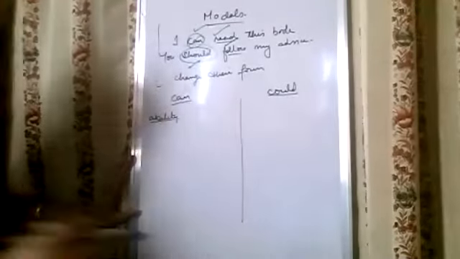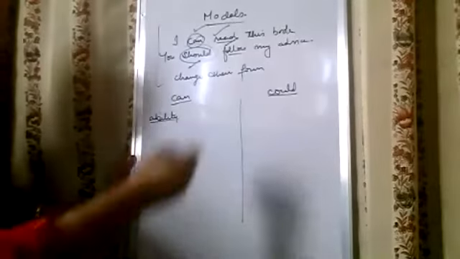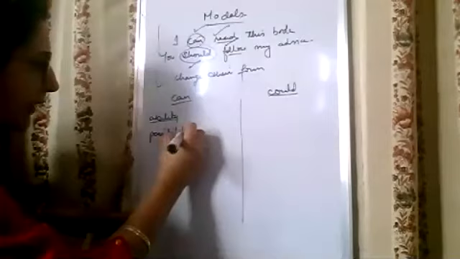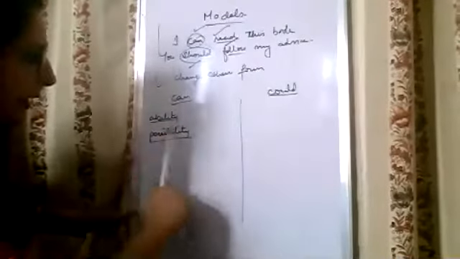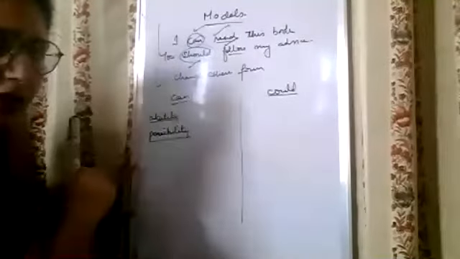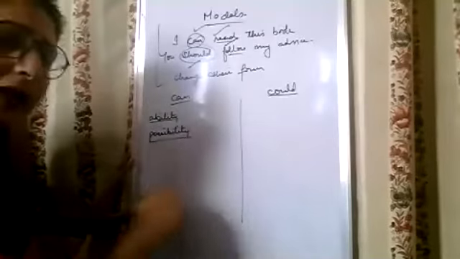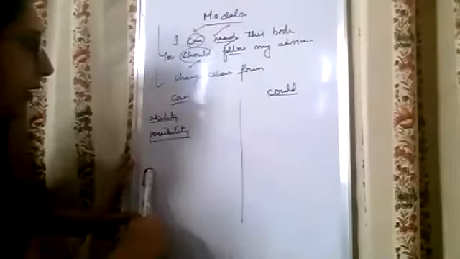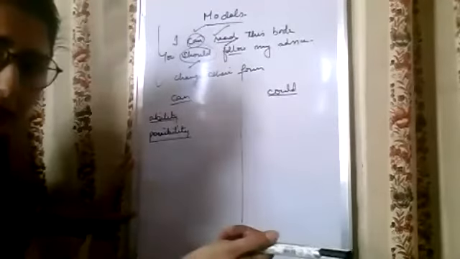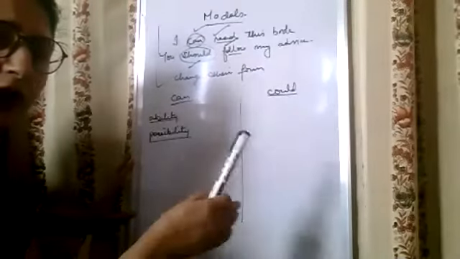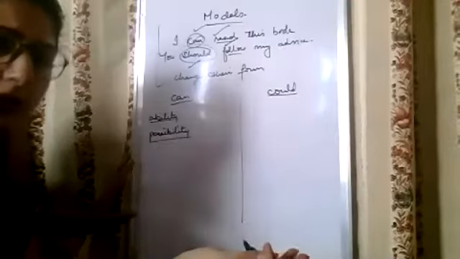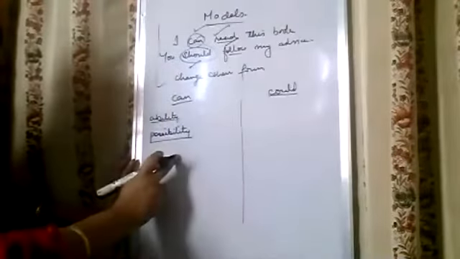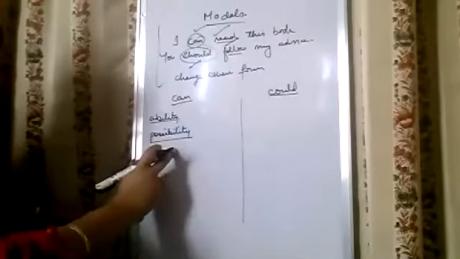But whenever there is possibility also, can is used. How is can used in case of possibility? For example, anyone can solve this sum. This is possibility. Or misfortunes can befall anyone, so misfortunes can happen to anyone. This is possibility. It means that in case of possibility also, can is used.